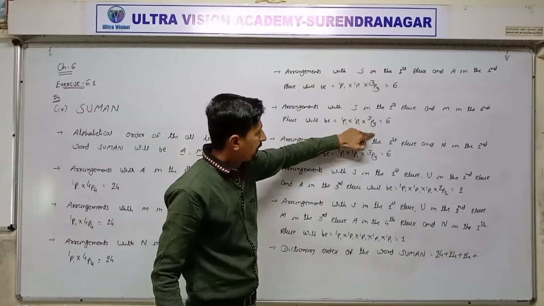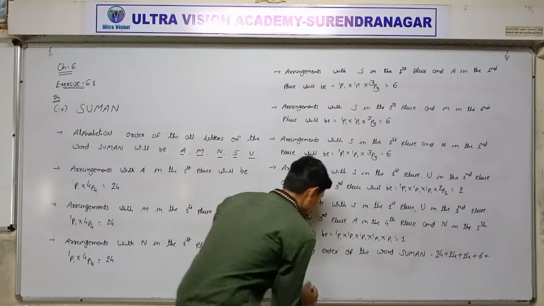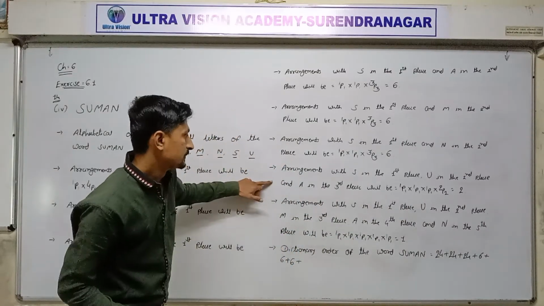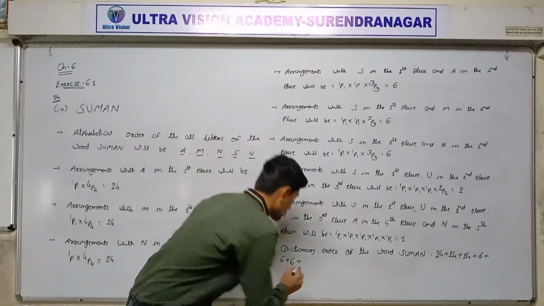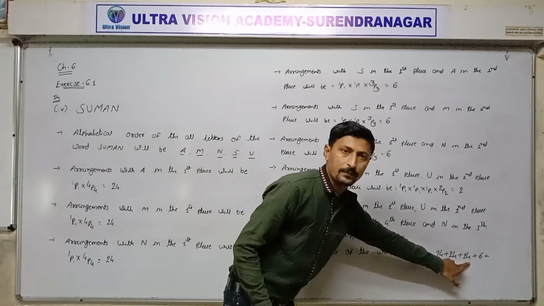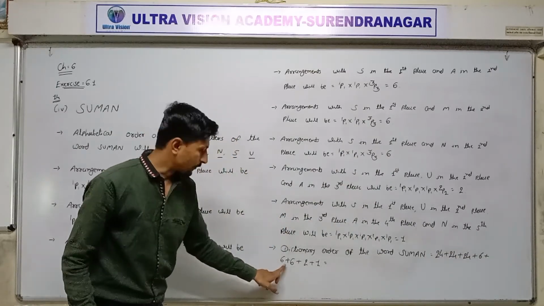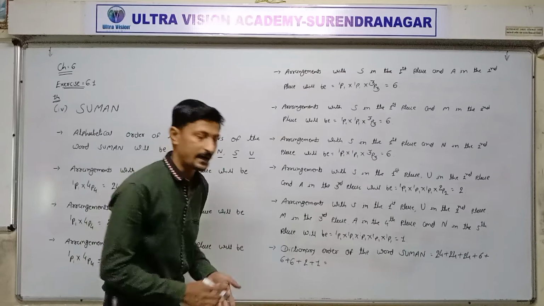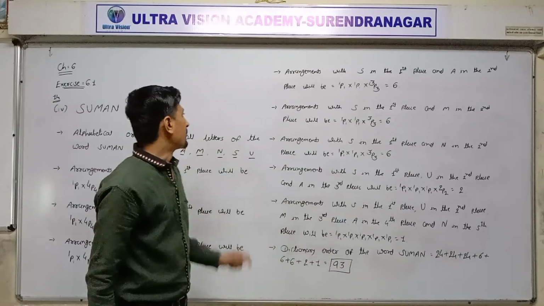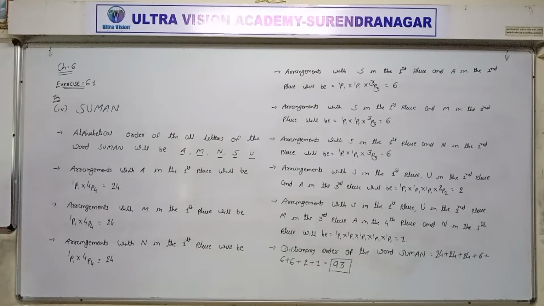Okay, 6 also repeated 3 times: 6 + 6 + 6. Now next 2, 1 time, and 1 also 1 time. So 24, 24, 24 is 72, plus 6 is 78, plus 6 is 84, plus 6 is 90, plus 2 is 92, plus 1 is 93. So the alphabetical arrangement of the word Suman will be 93. Okay, here completed for question 4.